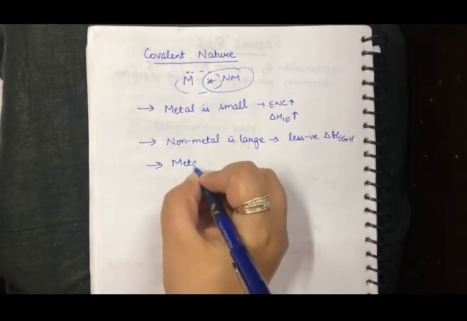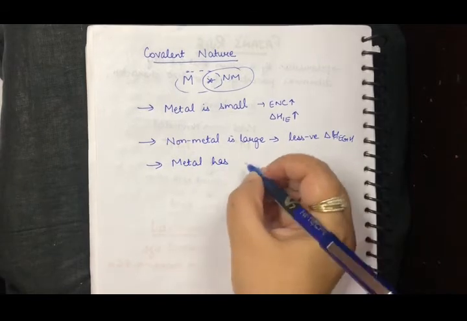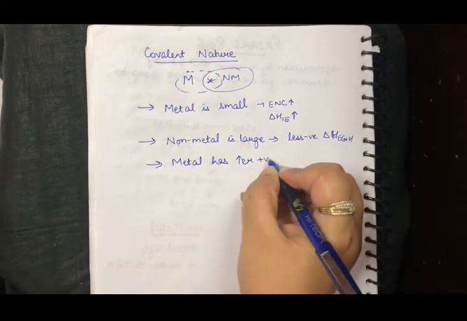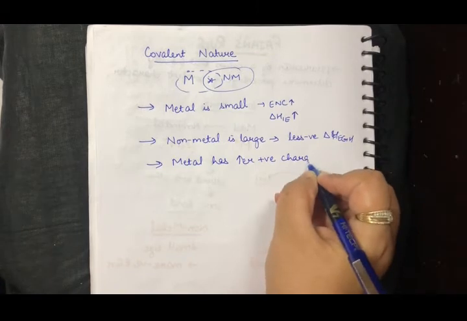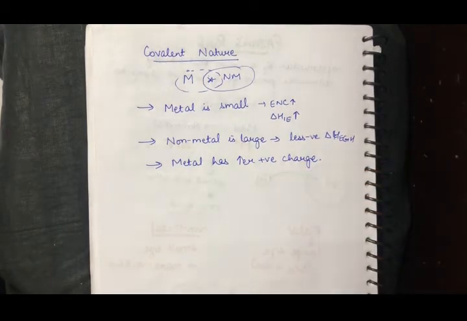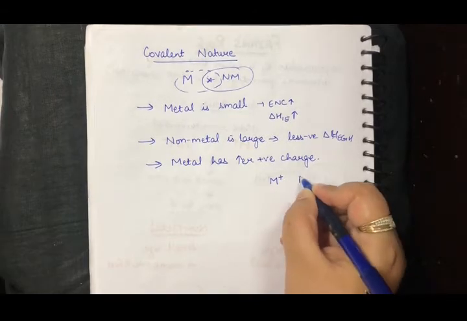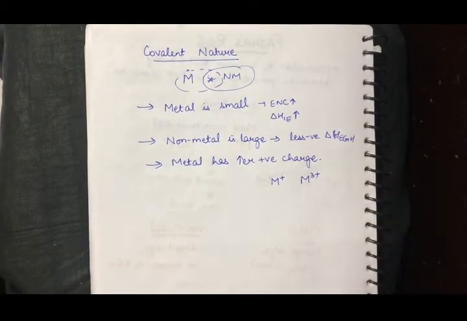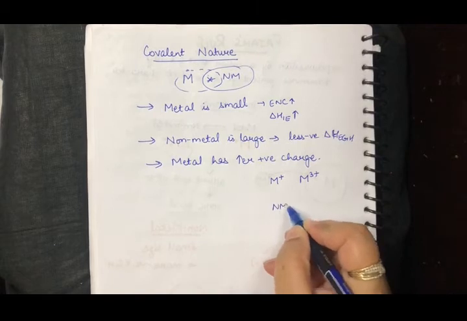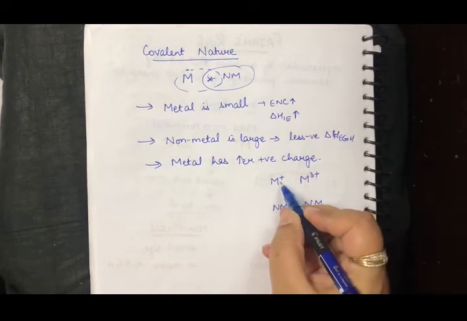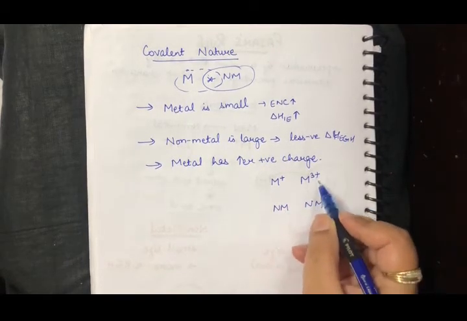Similarly, the next condition is that the metal has a higher positive charge. Now what does this higher positive charge mean? For example, I had M plus and, let's say, M3 plus. And they both were forming a bond with the non-metal. This one has given 1 electron towards the non-metal, this one has given 3.